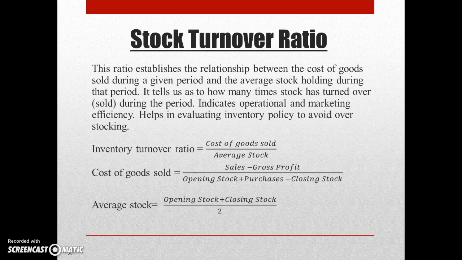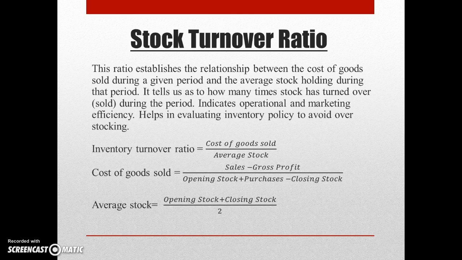Stock turnover ratio. This ratio establishes the relationship between the cost of goods sold during a given period and the average stock held during that period. It tells us how many times stock has turned over during the period. It indicates operational and marketing efficiency. It helps in evaluating inventory policy to avoid overstocking.